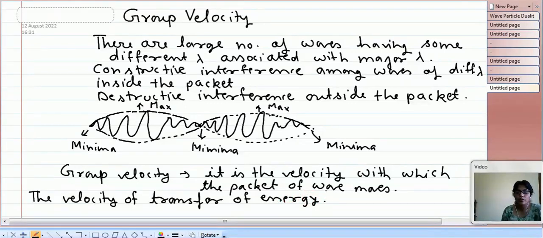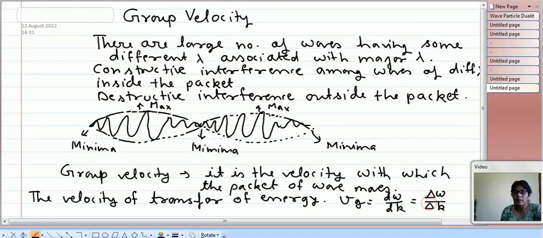Therefore group velocity is important in comparison to the phase velocity, and it is defined as V_g is equal to d omega by dk, or this is equal to delta omega by delta k, whereas phase velocity is omega by k. So in this way, now we have completed all the aspects of matter wave and wave particle duality. So let us stop here.